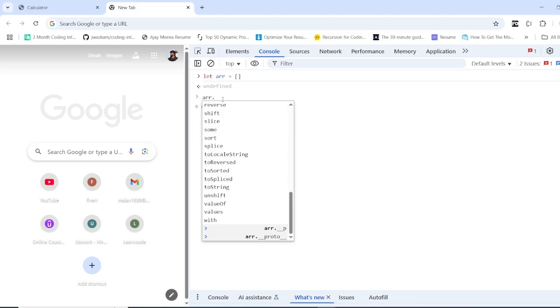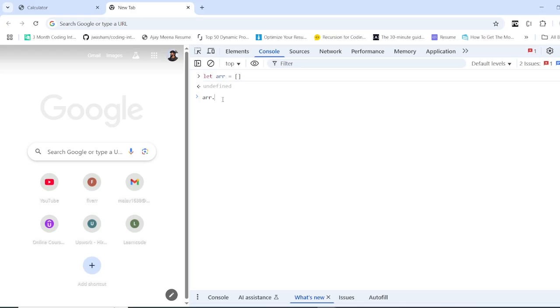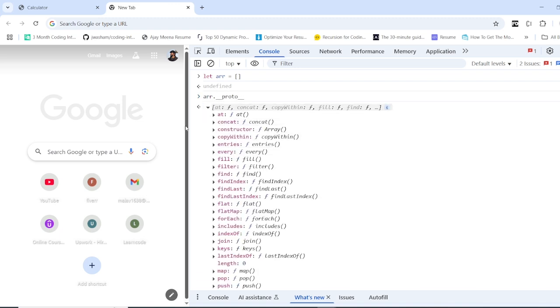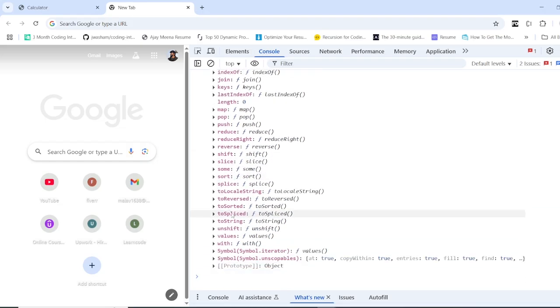And if you don't believe me, let me show you. You can access it by underscore underscore proto underscore underscore. When you enter, you will see all the methods and properties. As you can see here, all the methods and properties that I was showing you when we do dot, it has access to all of this. This is where it gets stored.